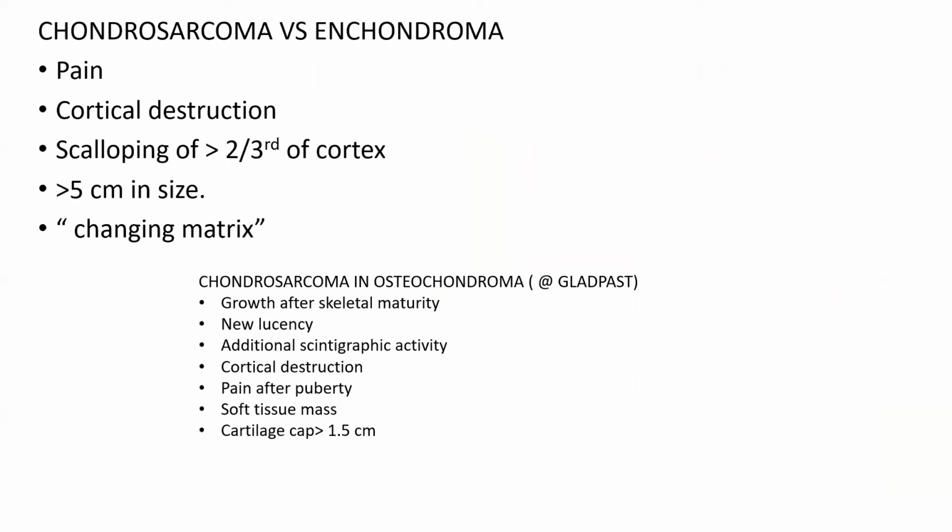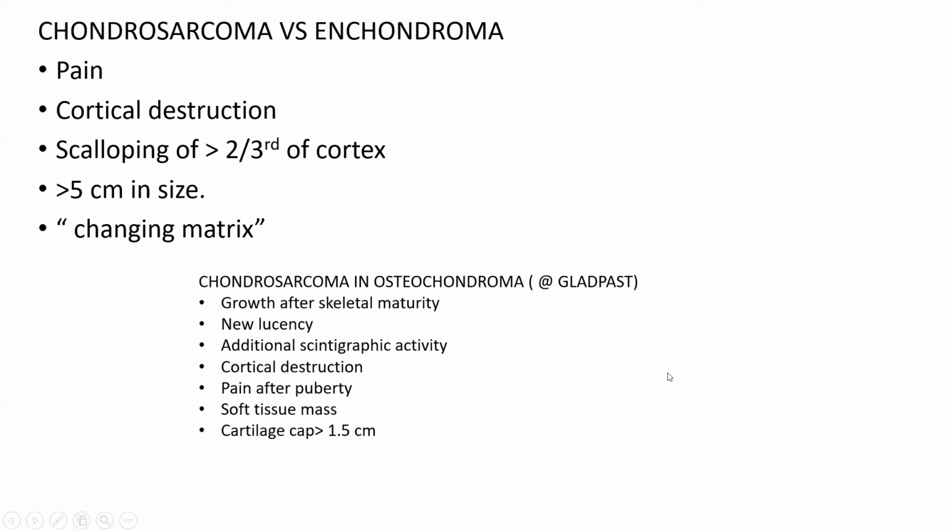This is a very high yield slide, you guys. Chondrosarcoma versus enchondroma. Chondrosarcoma presents with pain, cortical destruction, scalloping of more than two-thirds of the cortex, size more than 5 centimeters, and a changing matrix, okay? Initially it was rings and arcs, now it can be popcorn. So if the matrix is changing, these five points favor chondrosarcoma over enchondroma.